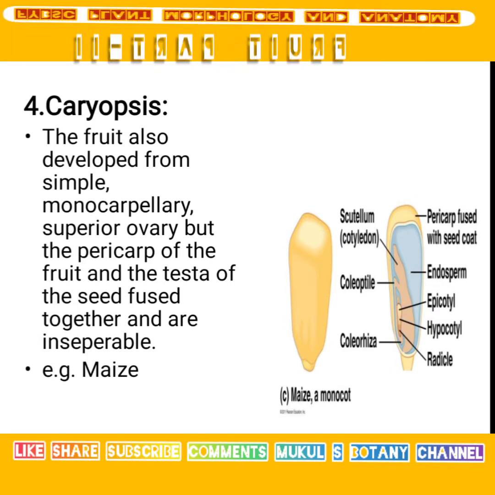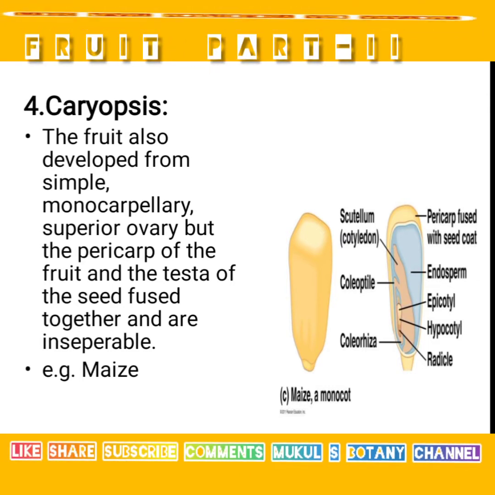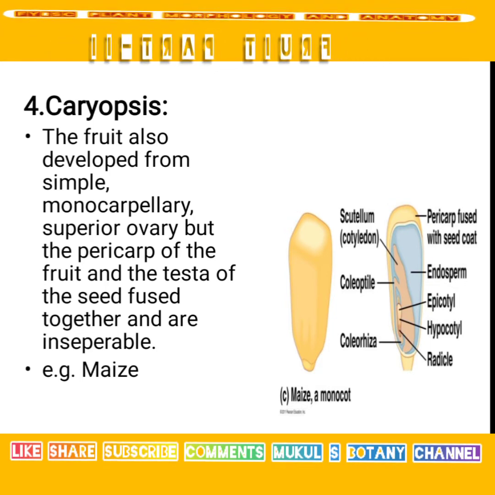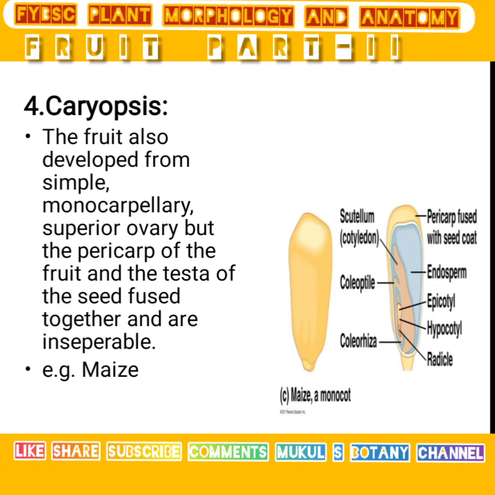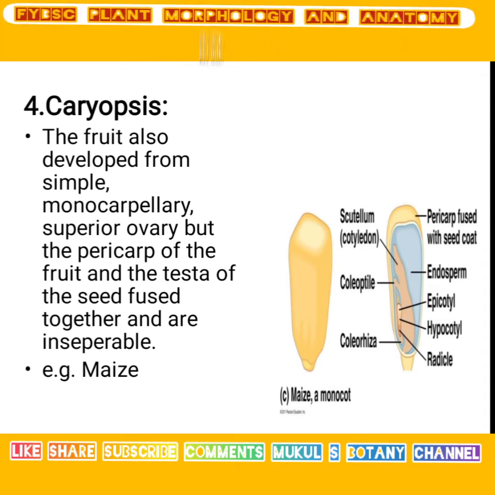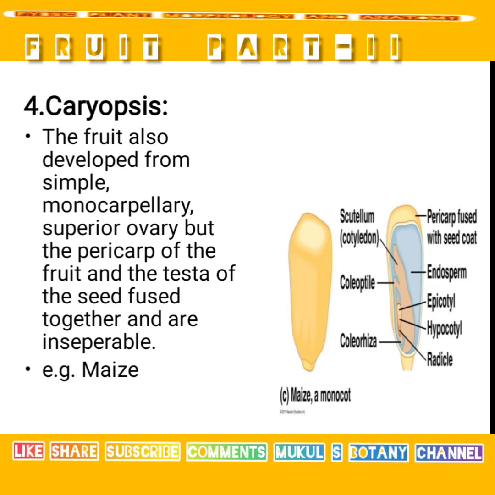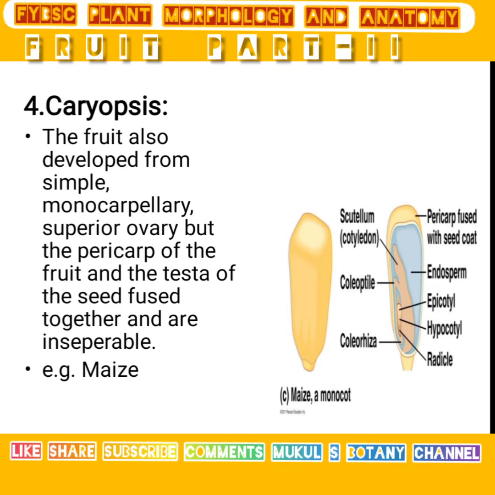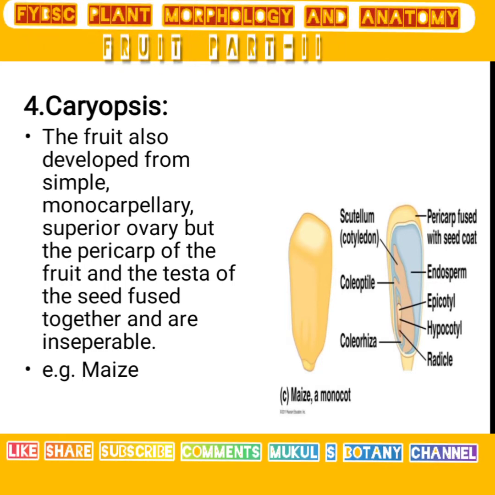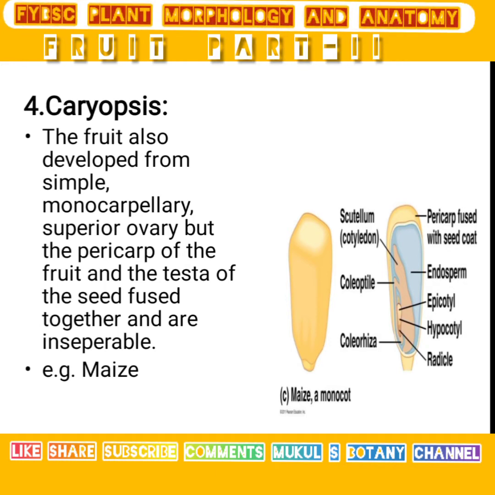Then the second type is known as Cypsela. It is a dry indehiscent fruit. It has hair-like outgrowths through which it can float in the air. The testa and the pericarp are separate from each other. For example, all Asteraceae plants have the characters of a Cypsela type of fruit.